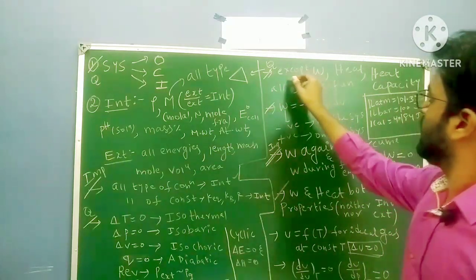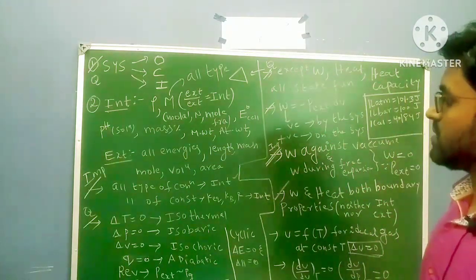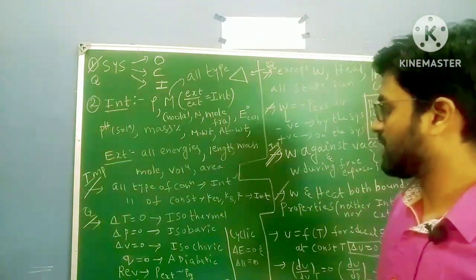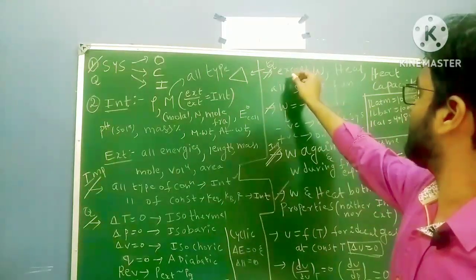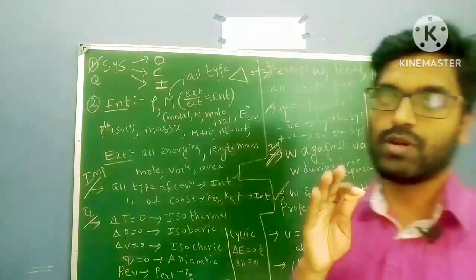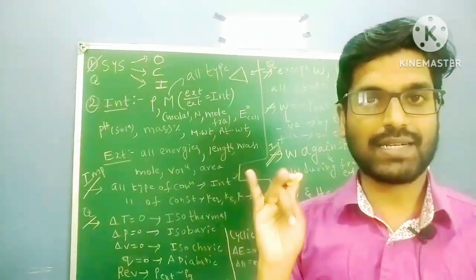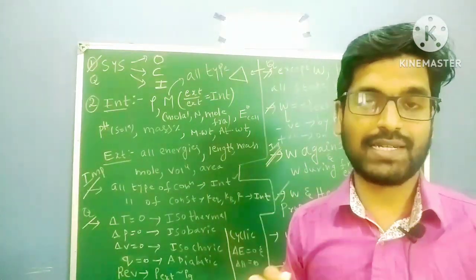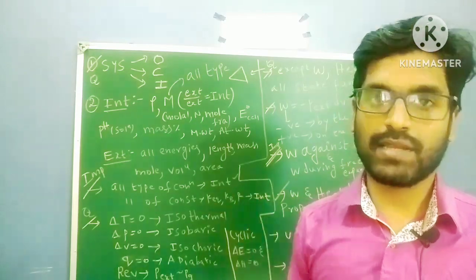Next one, here if you see path functions and state functions, except work, heat and heat capacity. You have to remember these three things: work, heat and heat capacity are path functions. Remaining everything is a state function.